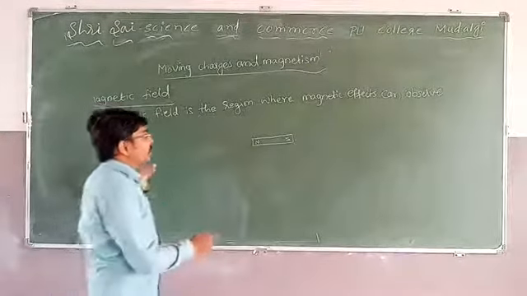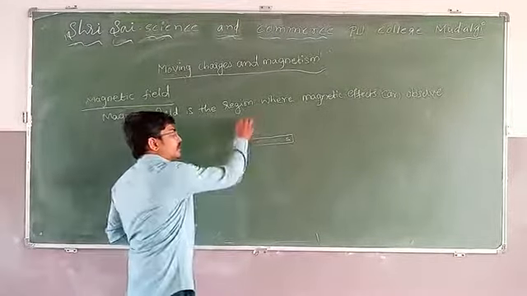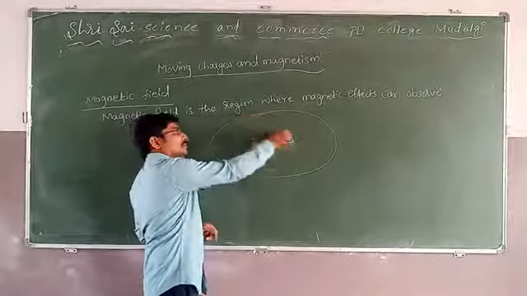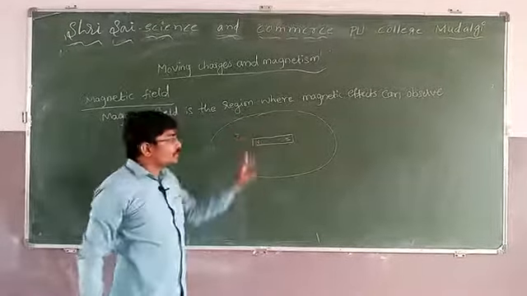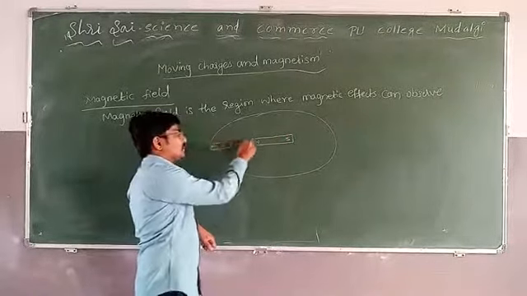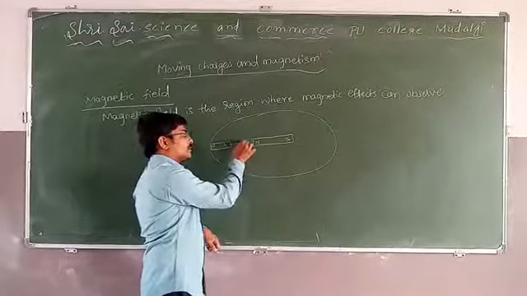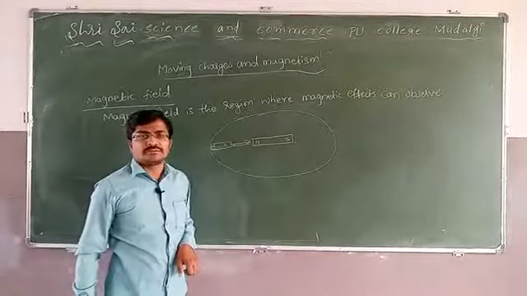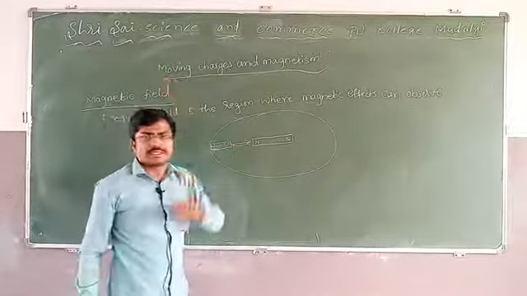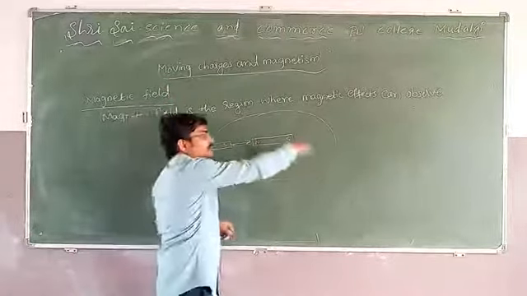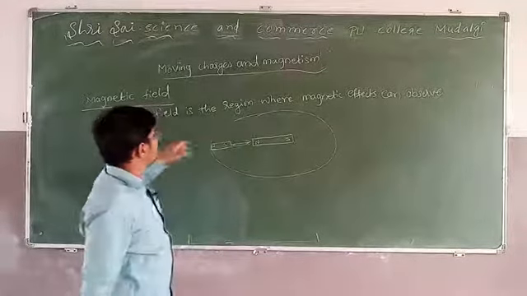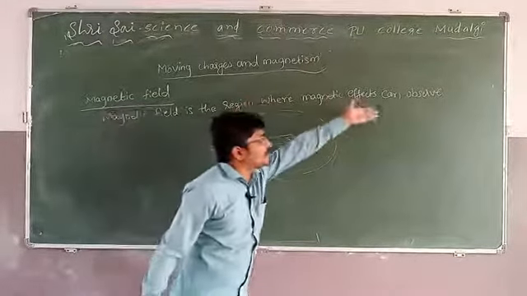But when you bring a magnet near this magnet, it has some area. In this, around this magnet, there is a certain region. In this region, if you bring a magnet, then there is attraction. If you place it far away outside this, there is no attraction. This region is called the magnetic field. Because the definition says the magnetic field is the region where magnetic effects can be observed.